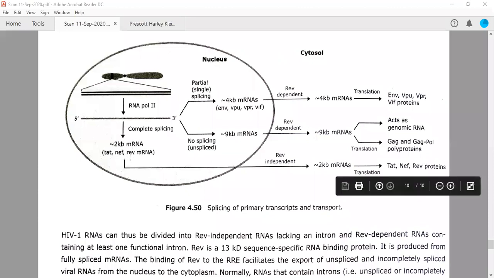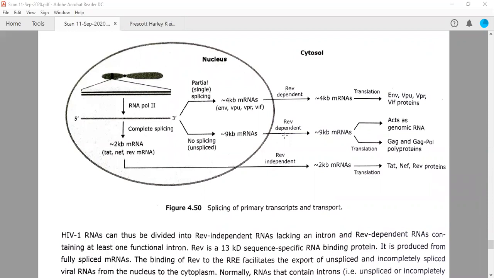And the third one is REV. This is the same protein which is helping unspliced or partially spliced mRNA. As you can see, this is 4 kb, this is 9 kb, in comparison to 2 kb. So 2 kb is a small size. These can be transported out of the nucleus without any assistance. But if it is large in size, 4 kb or 9 kb, then it will require REV protein. This is called REV dependent. When they are translocated outside the nucleus into the cytoplasm, they will make different proteins.